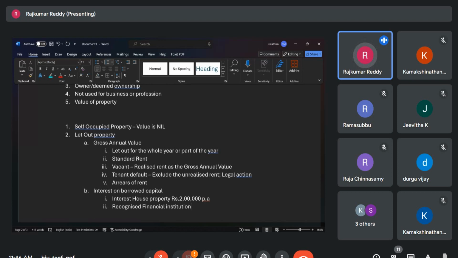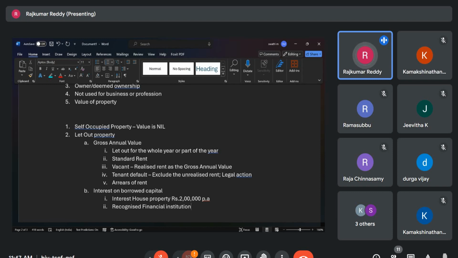One more point is there, 1.16.10. This provision is talking about only interest on borrowed capital in the house property. But section 80C talks about so many deductions. One is earning income from 5 different sources, right? Salary, house property, by selling the properties, from business or profession, or other sources.